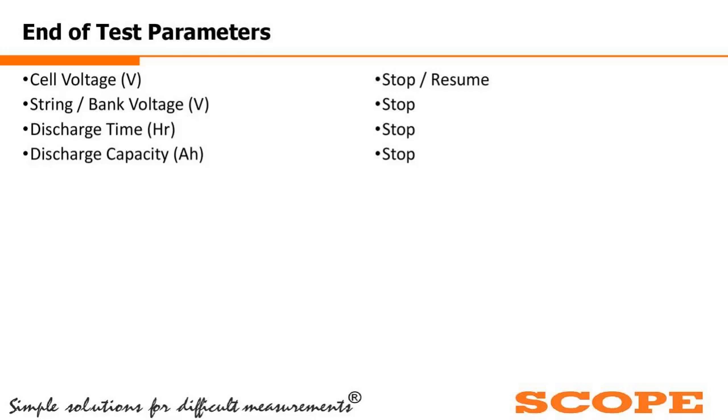But if the cell voltage goes below 1.8 volt, you can also resume the test.